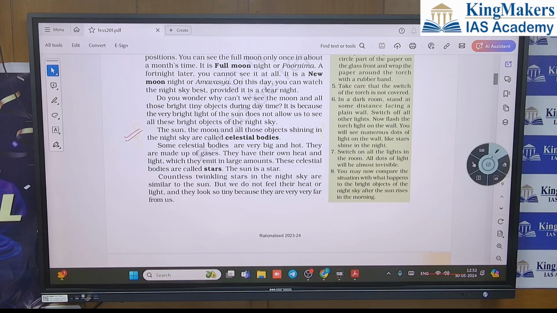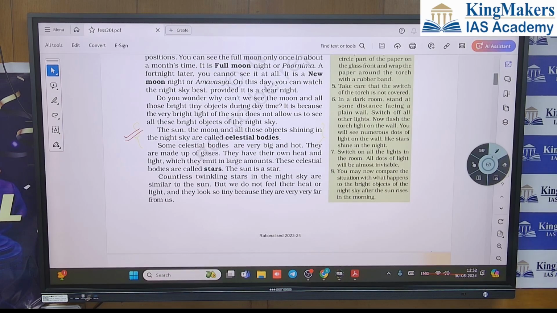So the objects that are shining in the night sky, like sun, moon, stars, planets. And among these celestial bodies, some are hot and made up of gases. They have their own heat and light, which they emit in large amounts. So these celestial bodies are called stars.